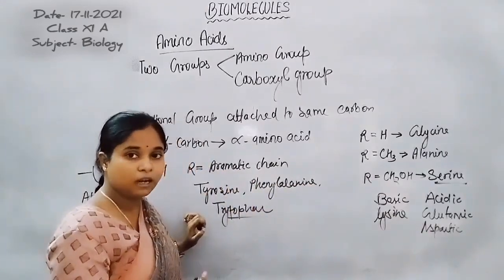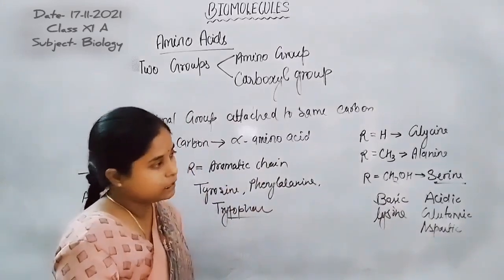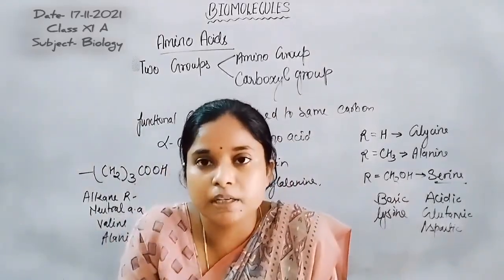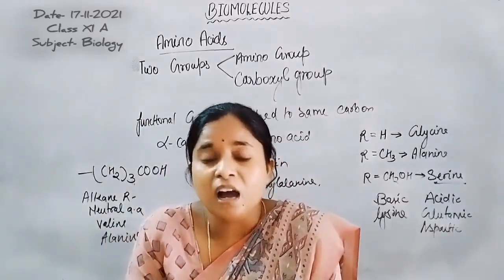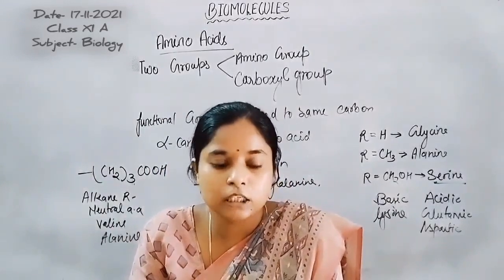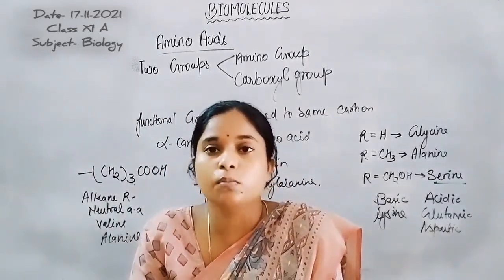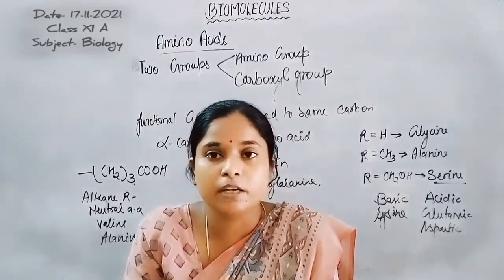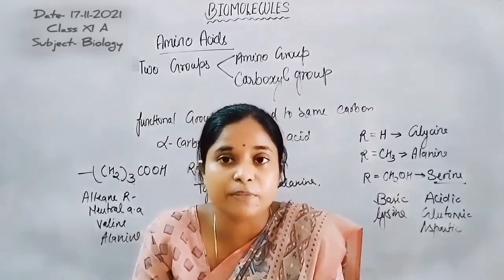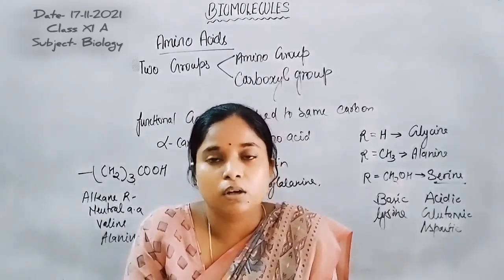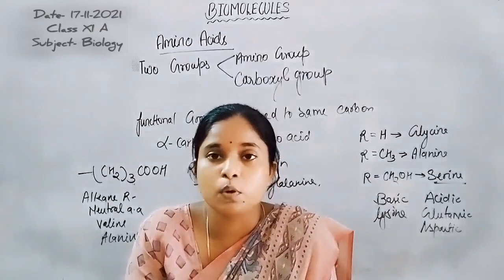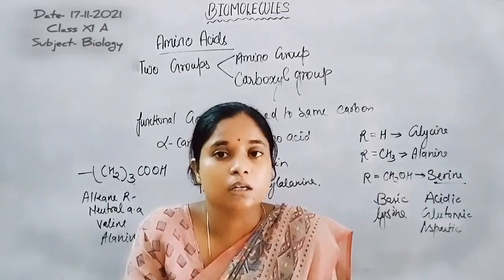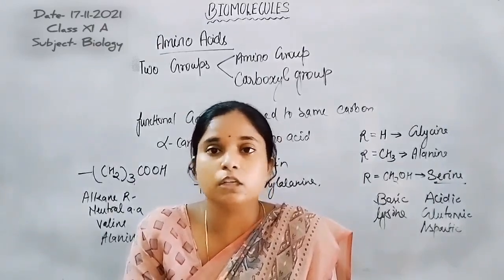So these are the examples of aromatic amino acids. Now there are 20 kinds of amino acids which participate in the formation of protein. All are joined together by the removal of one water molecule, also called dehydration. Through dehydration, peptide bond formation occurs between two amino acids, and that's why the protein chain is known as a polypeptide chain.